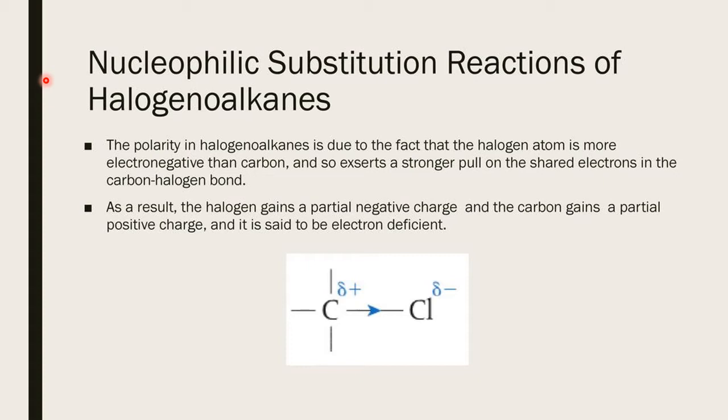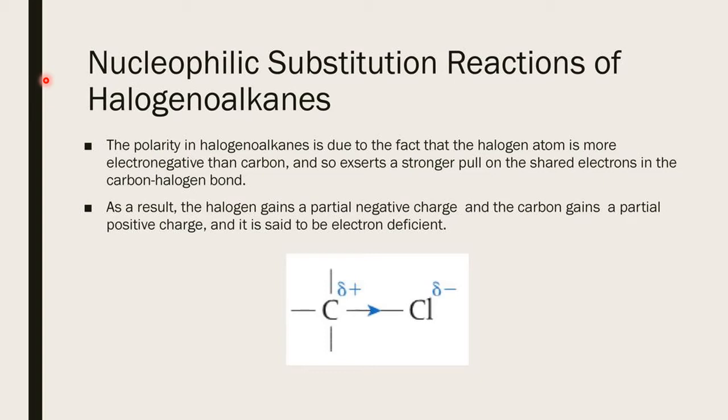Different books will explain in a different way, but ultimately the basic idea is the same. They are formed by the replacement of one or more hydrogen atoms from the alkanes by halogens. So they are called halogen derivatives of hydrocarbons.